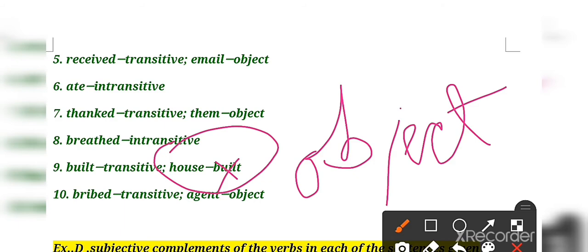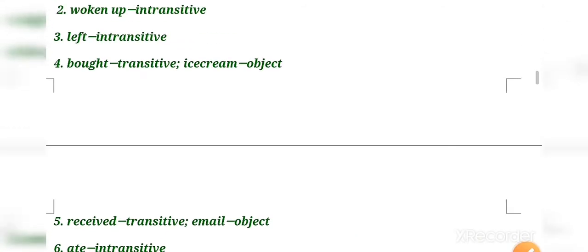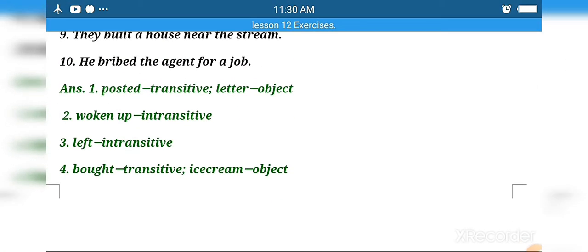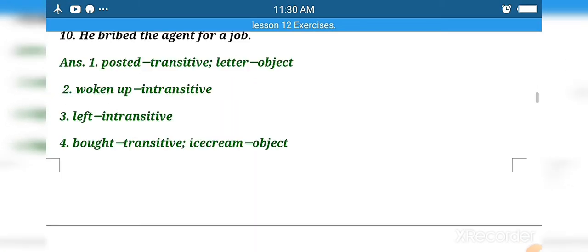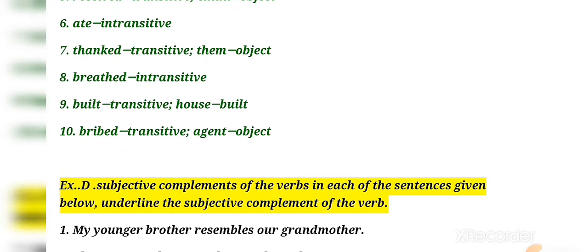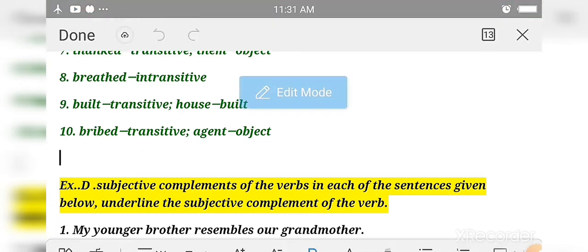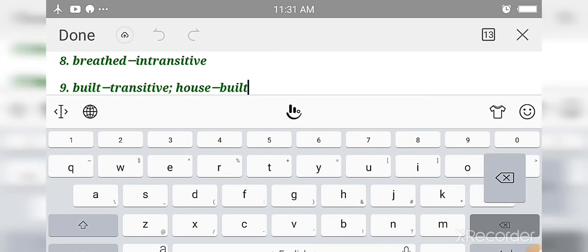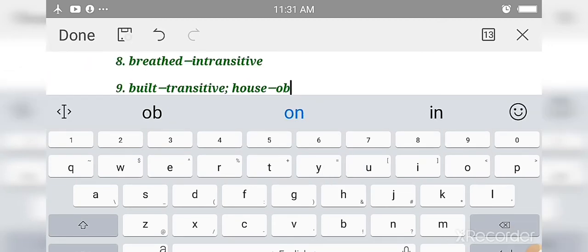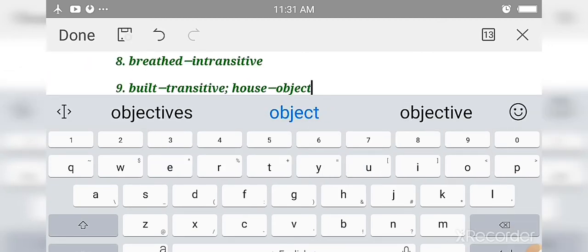Number 10, he bribed the agent for a job. So here the answer will be bribed, transitive, agent is the object. Okay, let me write here that built is not, that will be object. Clear?